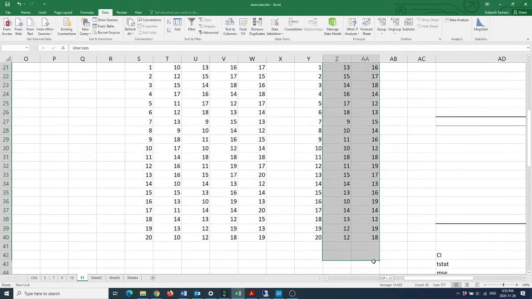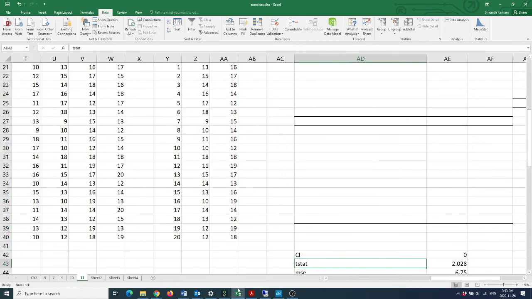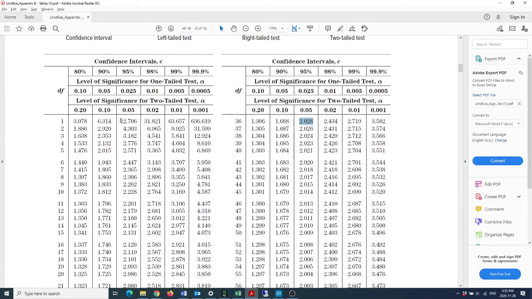So we have Uber Eats and we have the means, and the test statistic is going to be the t statistic with n minus k degrees of freedom. If you remember, we have 40 observations in our sample, and the degrees of freedom is n minus k, which gives a critical value of 2.028.